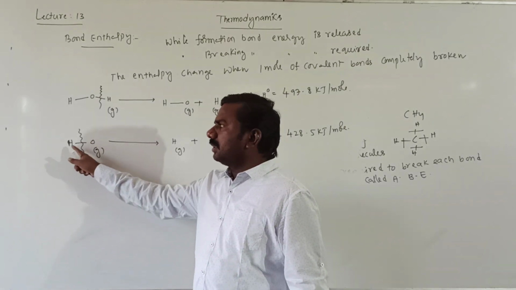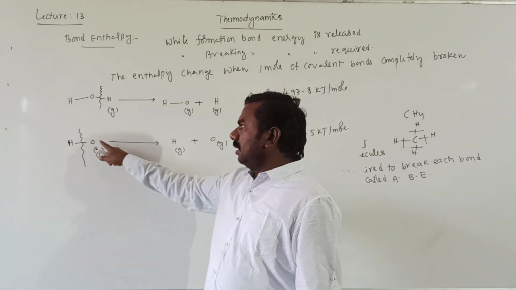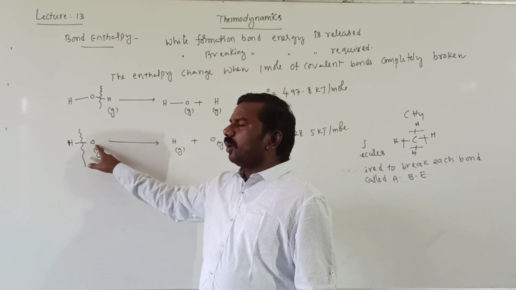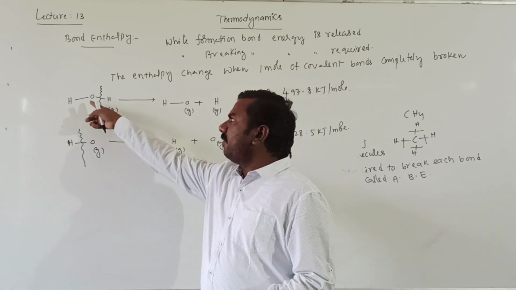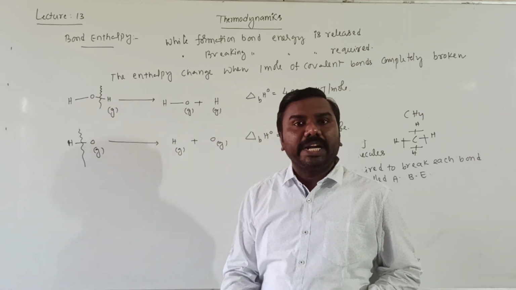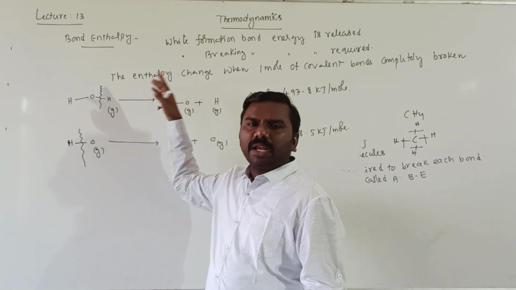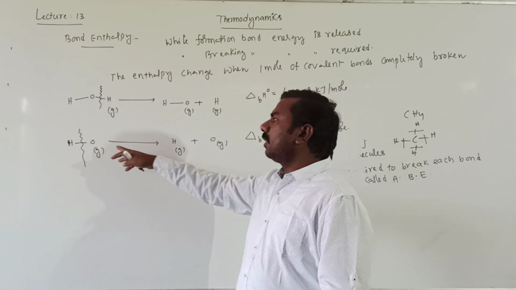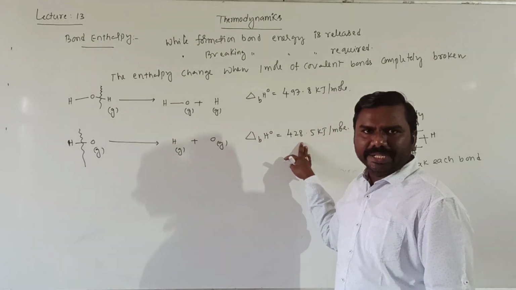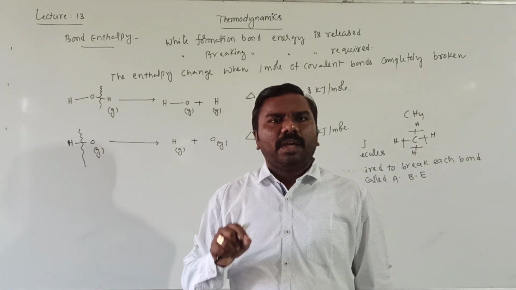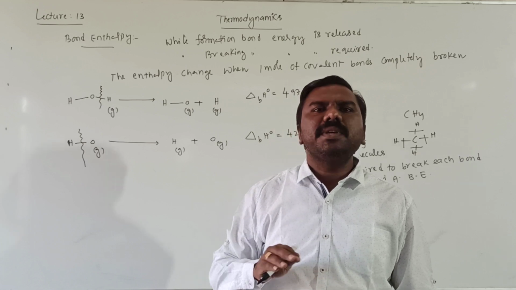In the second case, oxygen is surrounded by only one hydrogen atom. The environment around the oxygen atom is different for each bond breaking in a polyatomic molecule. That's why the first OH bond breaking is 497 and the second is 428, because the arrangement around the central atom is different.